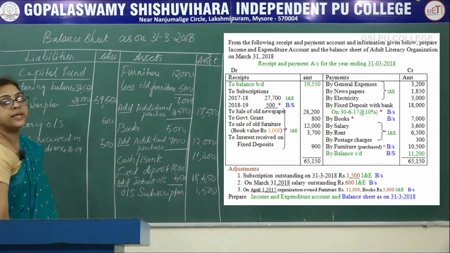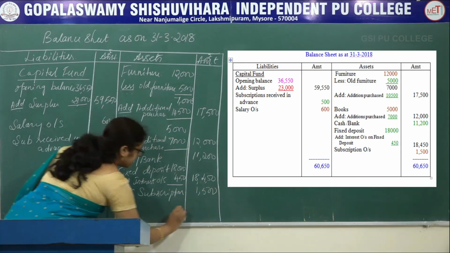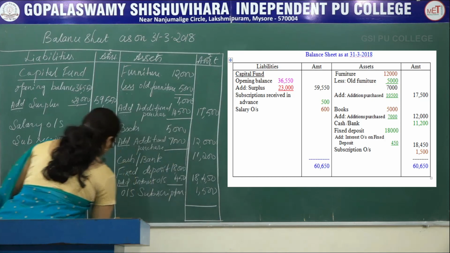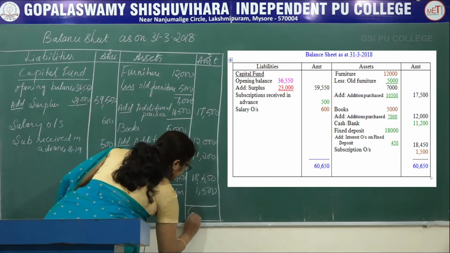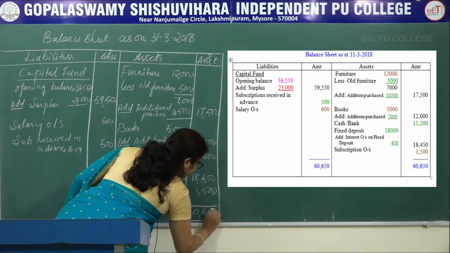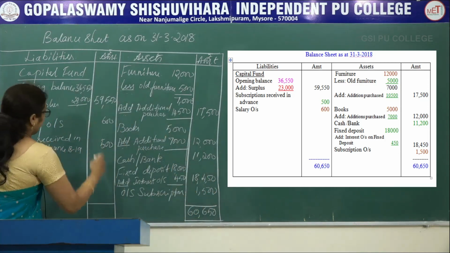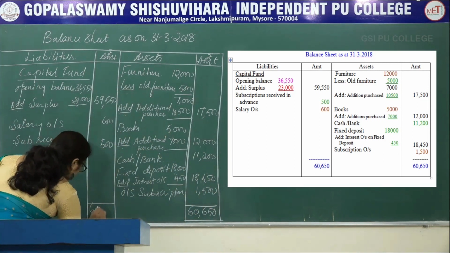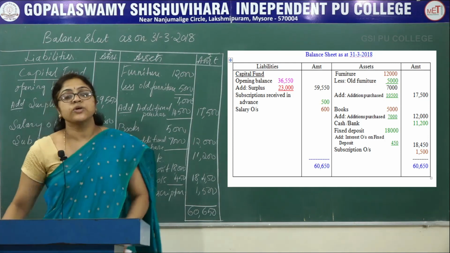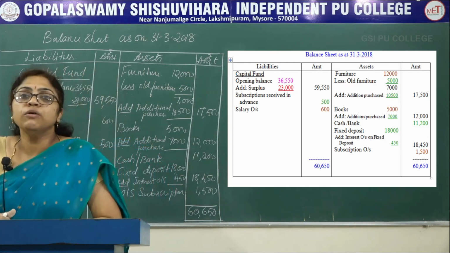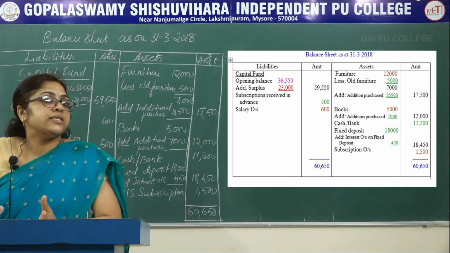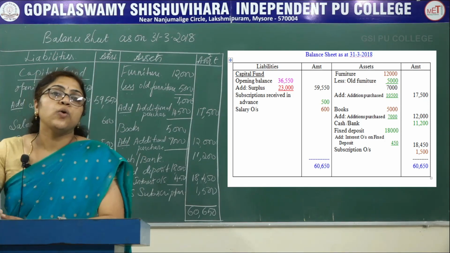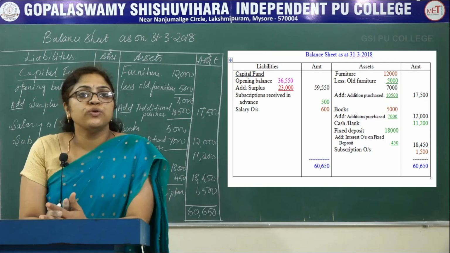So, now you total the balance sheet. When you total the balance sheet, you will get 60,650. On liability side also 60,650. So, assets is equal to liabilities. I hope this session was useful to you all.